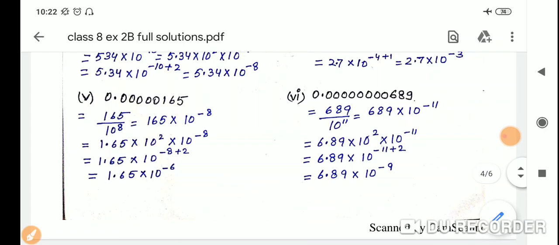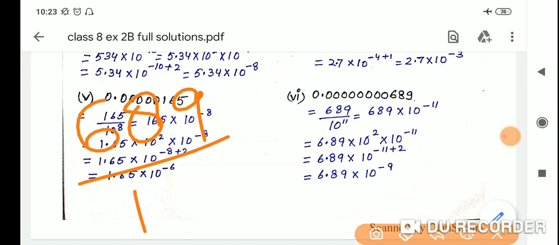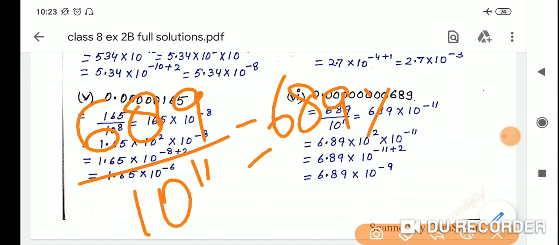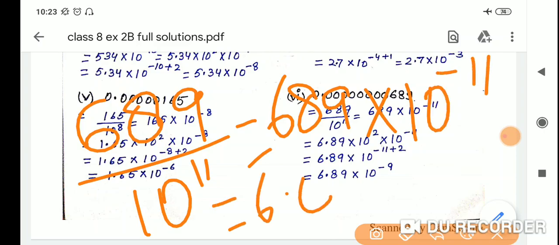So now the last part is 0. How many zeros? I think 8. Okay. So 689. So 689 by 10 raised to the power 11 is equals to 689 multiply 10 raised to the power minus 11 is equals to 6.89 into 10 raised to the power 2.